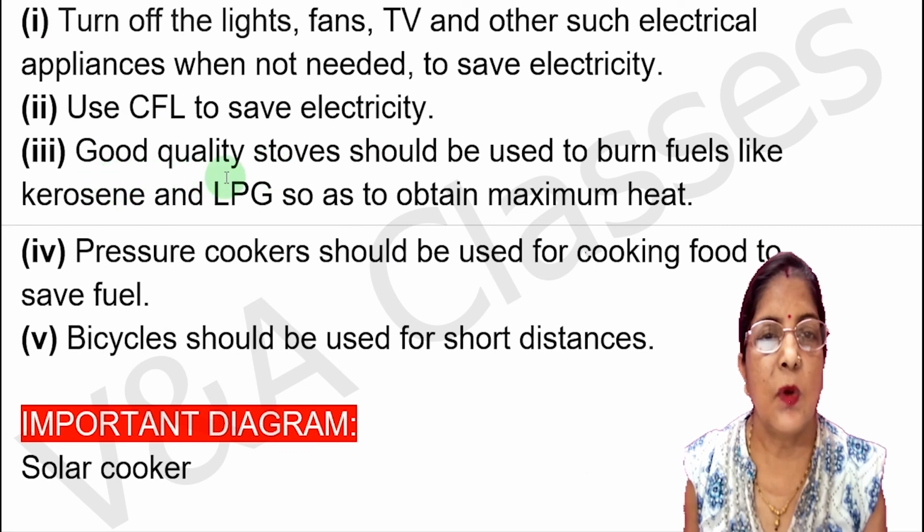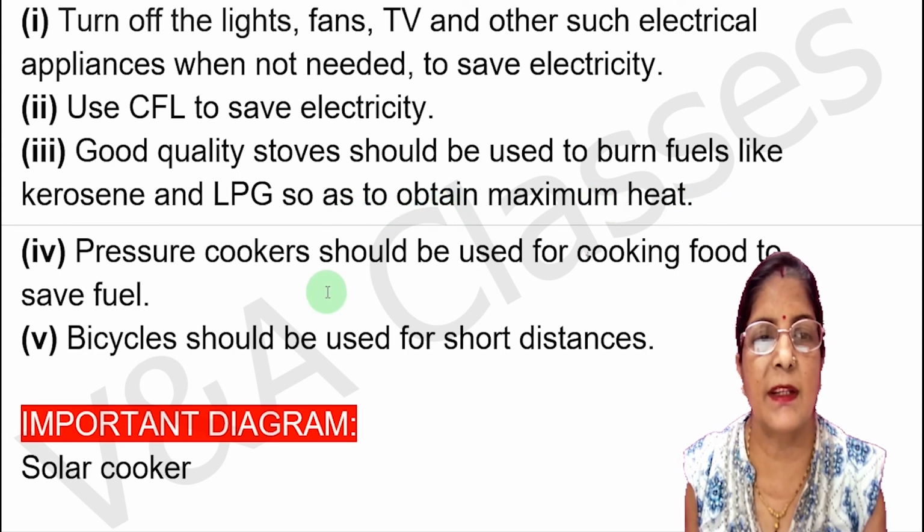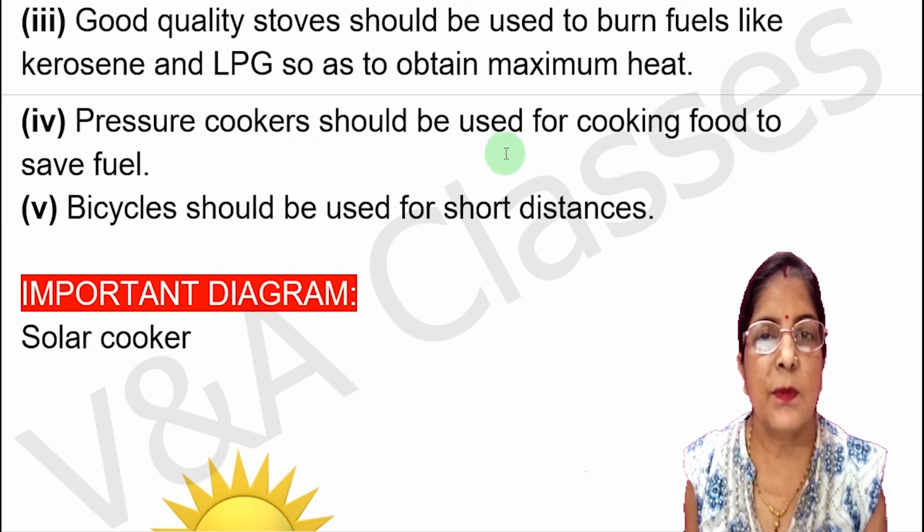Third point, good quality stoves should be used to burn fuels like kerosene and LPG so as to obtain maximum heat. Next point, pressure cookers should be used for cooking food to save fuel. Next point, bicycles should be used for short distances.